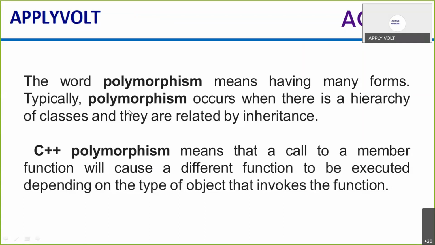A woman assumes a different role and exhibits different behavior in different conditions, but the base class was woman. Okay, from the base class, the derived class might be a worker, homemaker, mother, teacher, anything. So that's why I told it is related to inheritance. Okay, let us go with an example now.